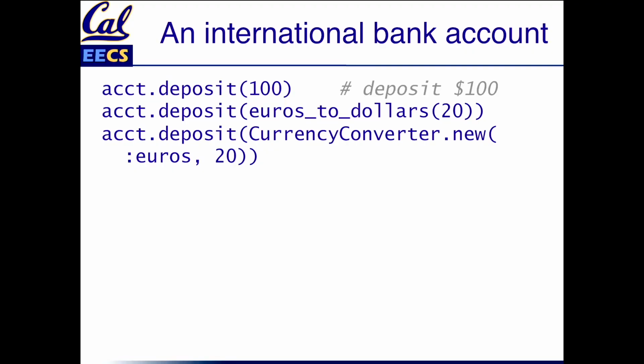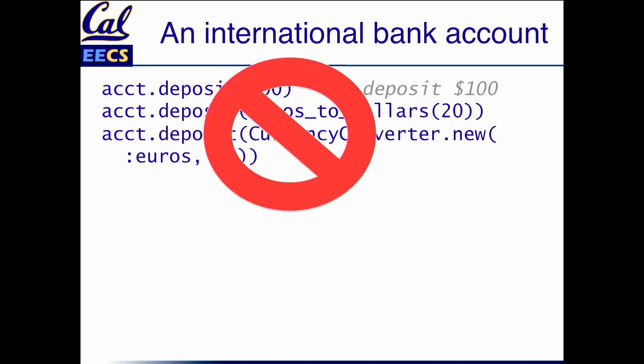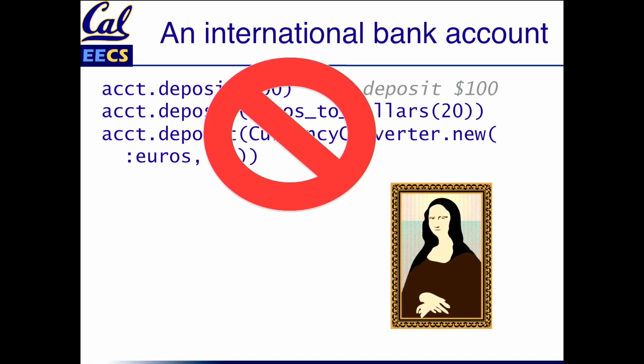OK, so that's ugly. What else might we do? If we were in a traditional object-oriented language, we might be forced into something like this. Instantiating a currency converter. Yeah, I know, right? Groan with me. That's terrible. So that's not beautiful. We're all about trying to write beautiful code.